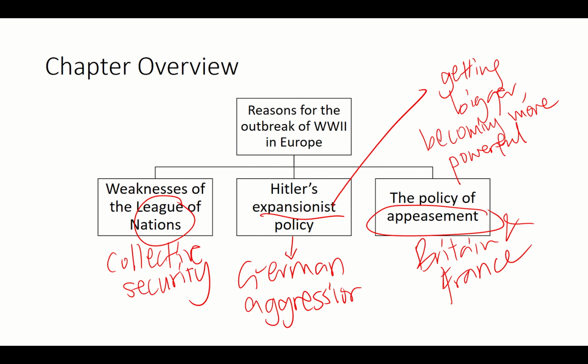Alright, so these are the three big reasons, and I would like you to think about it, if we are going to categorize them into the pyramid of causation, which factor belongs where. Alright?